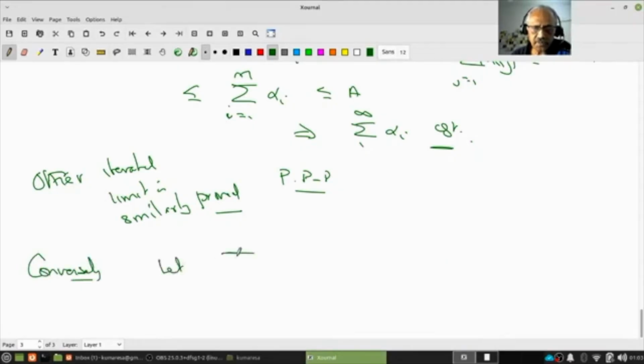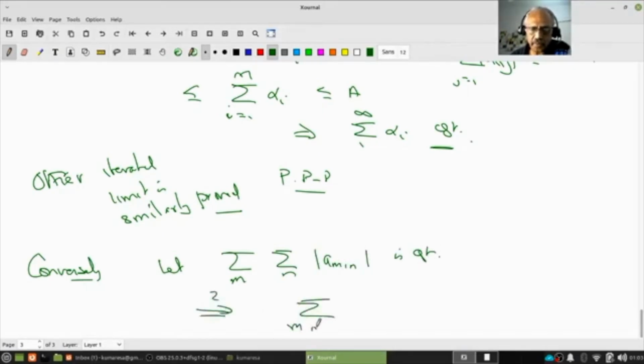let us assume the summation over m, summation over n of mod a_mn is convergent. So we have to prove whether the double series is convergent.